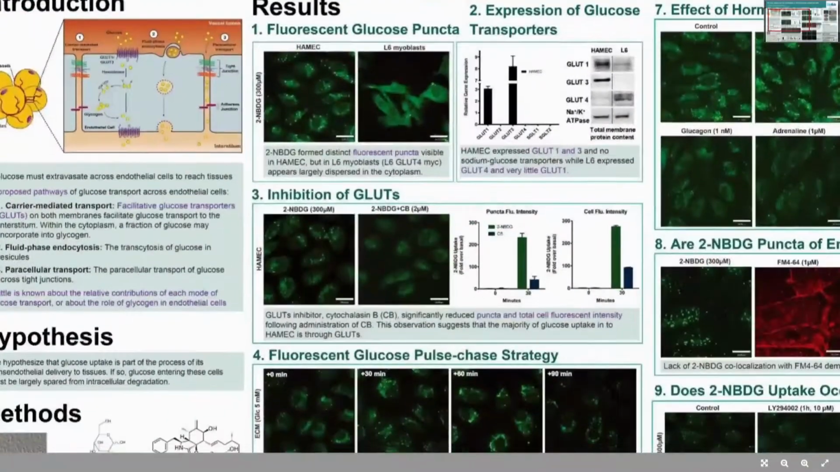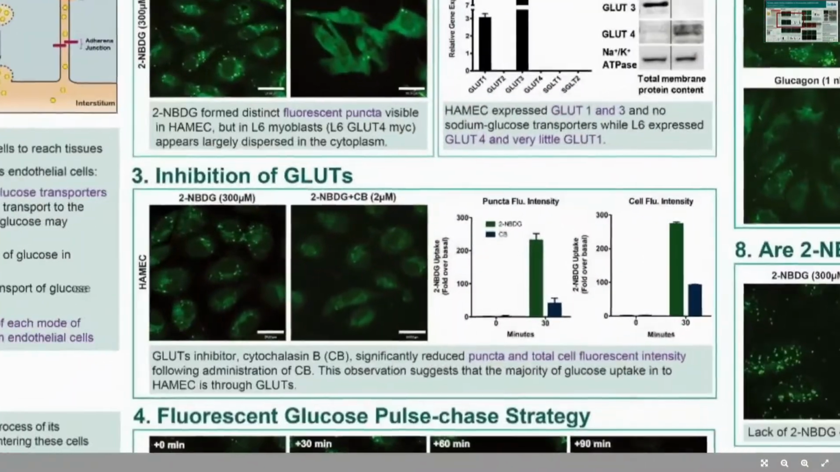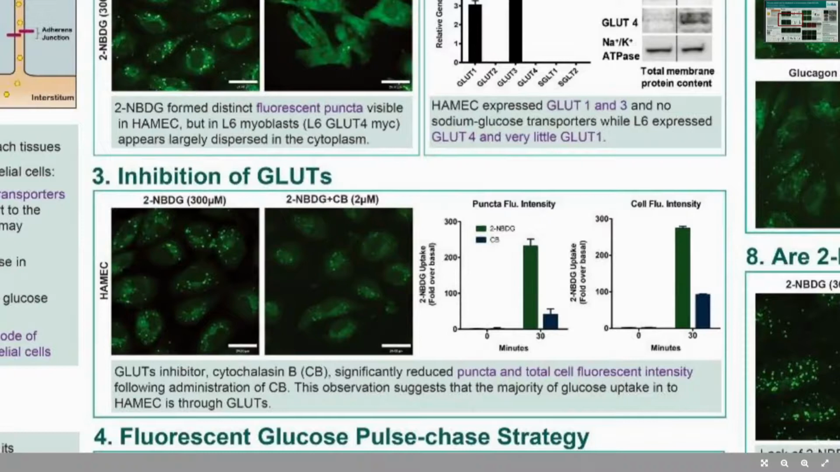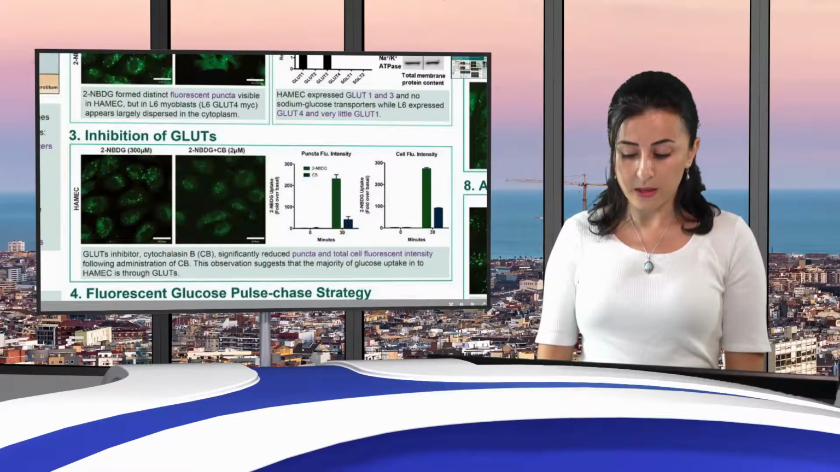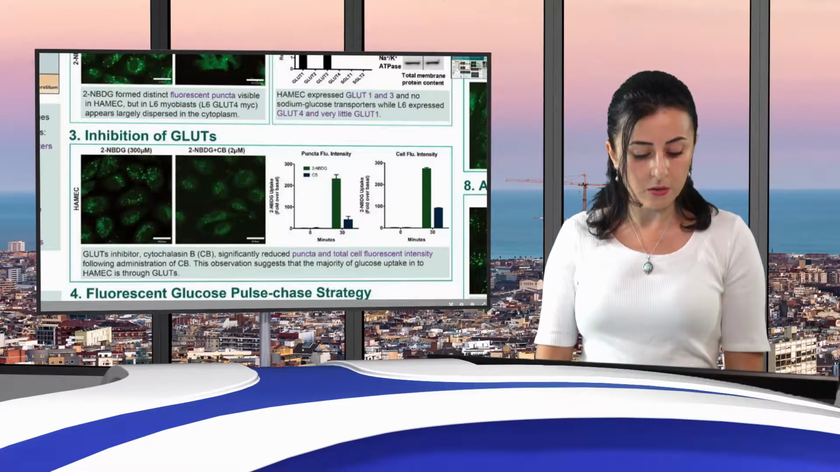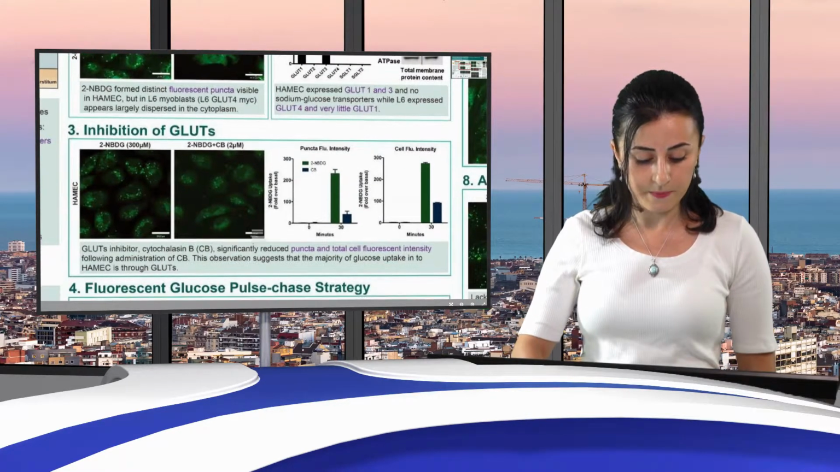For the second step, since they are expressing GLUTs, we decided to inhibit them with CB. And if you see these figures, we saw decreased intensity in puncta and also the cytoplasmic intensity. This observation suggests that the majority of glucose uptake into HAMEC is through GLUTs.